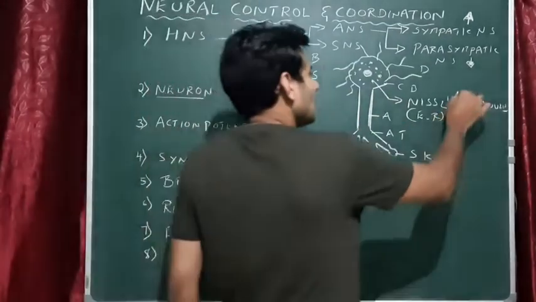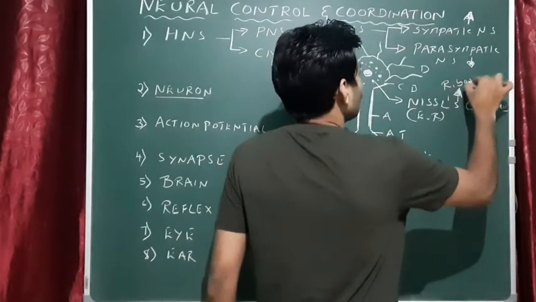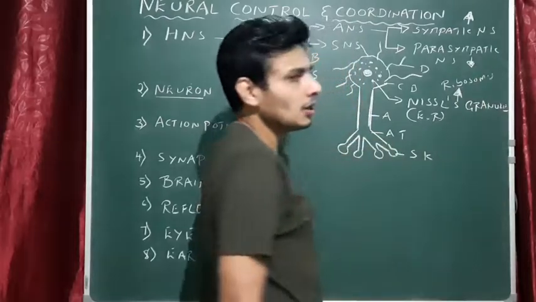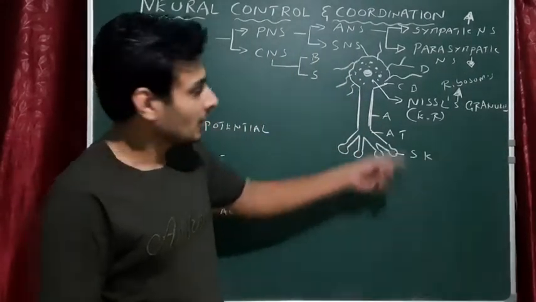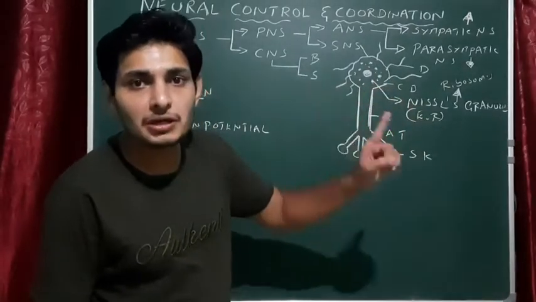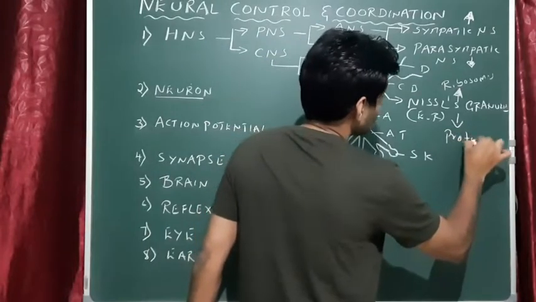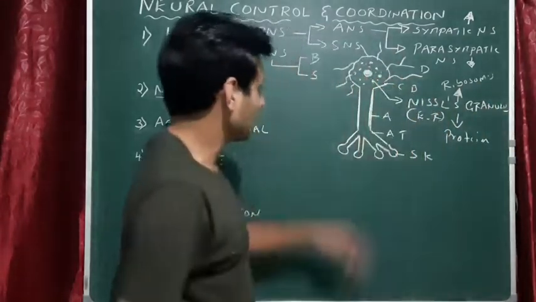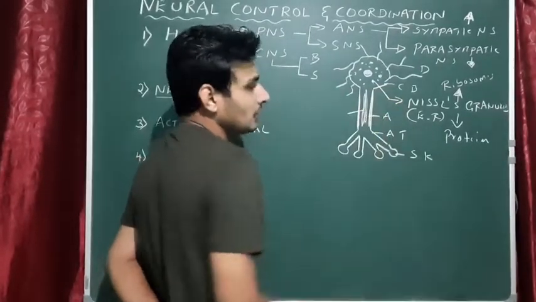Nissl's granules also look like ribosomes. We all know that ribosomes in all cells of our body are the sites of protein synthesis. In neurons, Nissl's granules are the sites of protein synthesis. Note this point. They synthesize protein. You can expect this question. Got it? Next, this is the axon, and the axon contains a liquid-like cytoplasm.